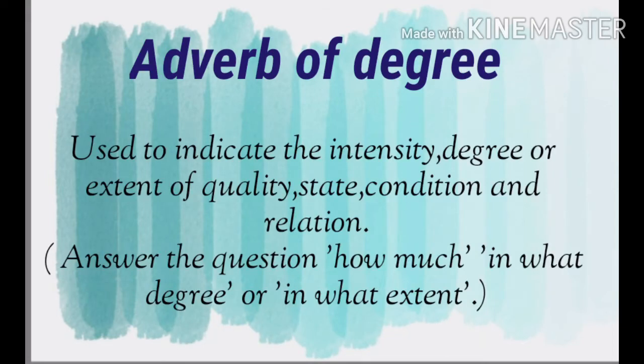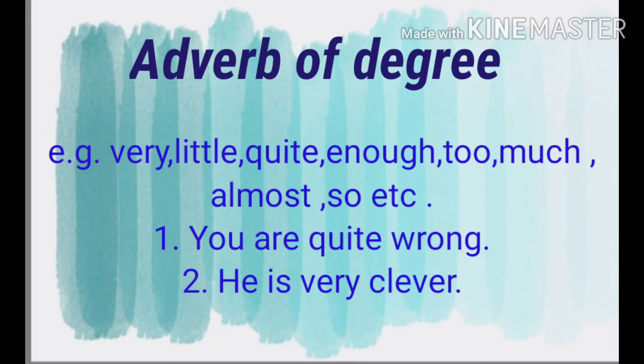Next kind is adverb of degree. Adverb of degree is used to indicate the intensity, degree or extent of quality, state, condition and relation. It answers the question how much, in what degree or in what extent. Words like very, little, quite, enough, too, much, almost, so, etc. are used to express adverb of degree. Let's see examples of it.